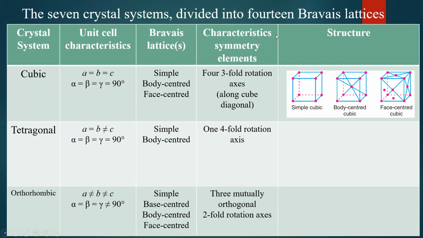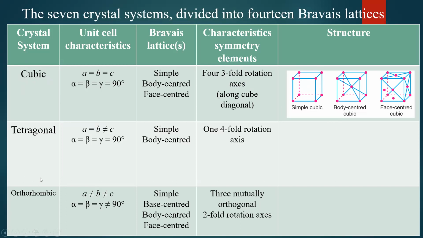Okay, and what are the characteristic symmetry elements corresponding to this cubic structure? The characteristic symmetry element is 4 3-fold rotation axes along the cube diagonals. That is not observed for the other crystal systems. It is only observed for cubic. If you take the axis passing through the opposite lattice points through the diagonal, there are 4 such axes of symmetry, and they have 3-fold symmetry. If you rotate it by 120 degrees, it will give you the identical structure.